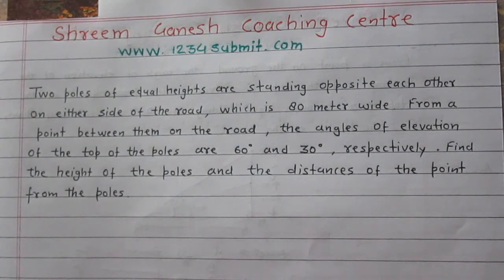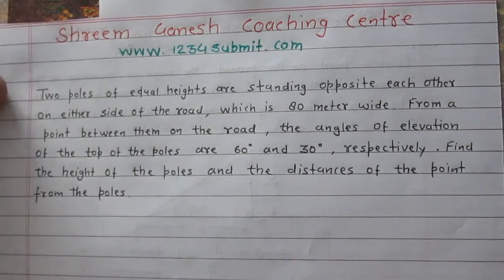From this point, the angles of elevation to the top of the poles are 30 degree and 60 degree. From one pole it is 30 degree and to the other pole it is 60 degree. The road is 80 meter wide, and we are to find the height of the poles. Height of the poles are equal.